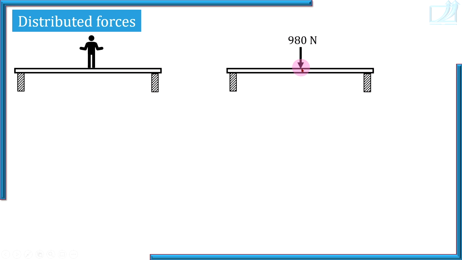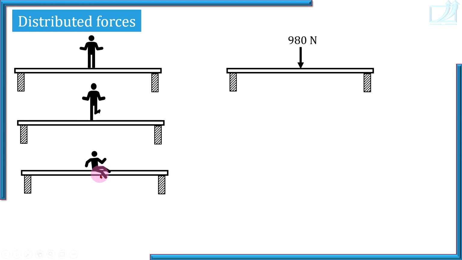This is a theoretical representation. Now a force can be distributed in an infinite number of ways. Infinite, that word I have used. Check here with this example. This man now is standing on one leg only. So his weight has not changed, but now that weight is distributed over a smaller area because the area of contact has reduced. Now when this man is sitting, it is the same weight of the man acting on the wooden plank, but now the area of contact is different.